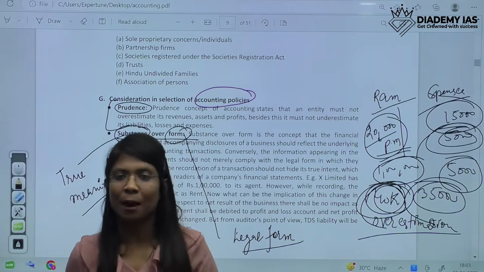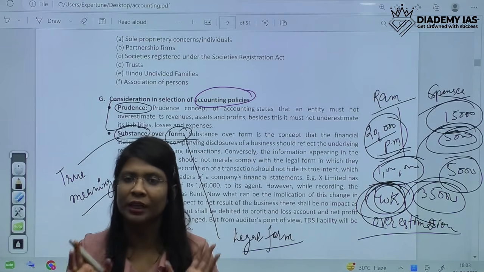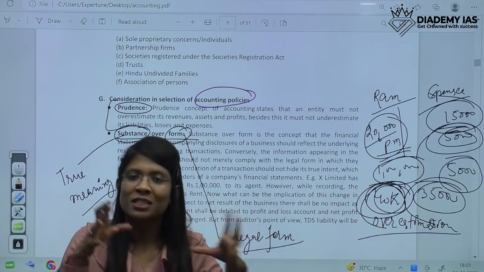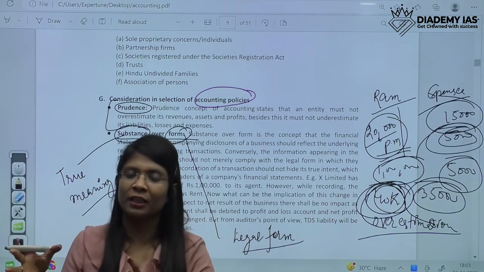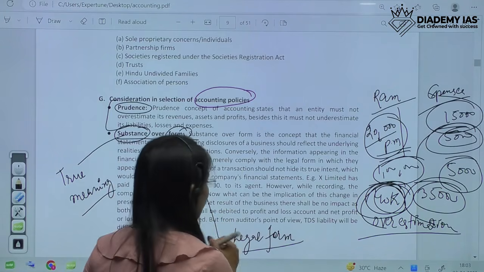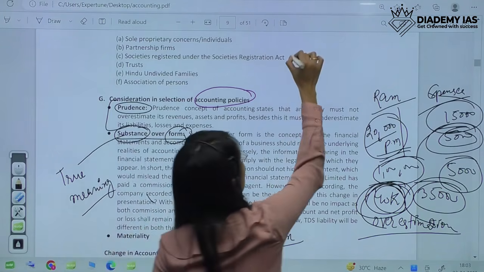In some cases, what happens is you must have given the true picture legally, but it is not true substantially or in true faith. It's not true to the users of the statement. How is it possible? For example, there is a rent of rupees 1 lakh.